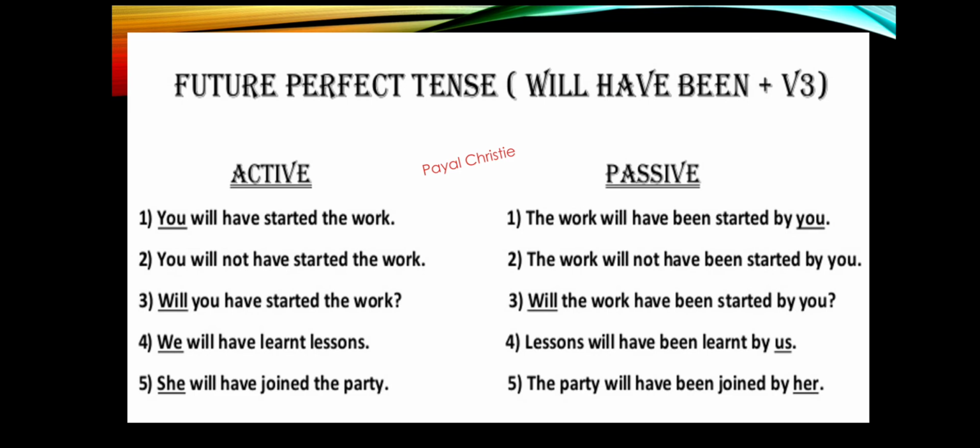Now these pronouns, that is you, we, she: you will remain as you only in passive voice, we will turn into us and she will turn into her. So you have to remember all these rules when we change sentences from active to passive voice in simple future tense and future perfect tense.